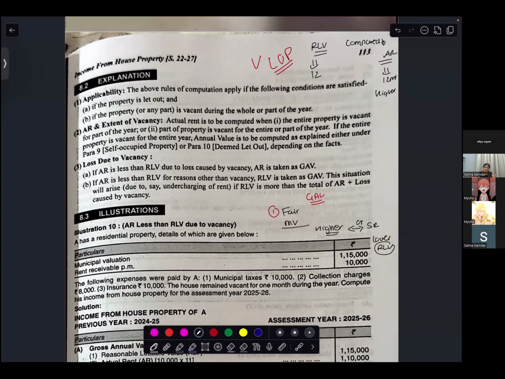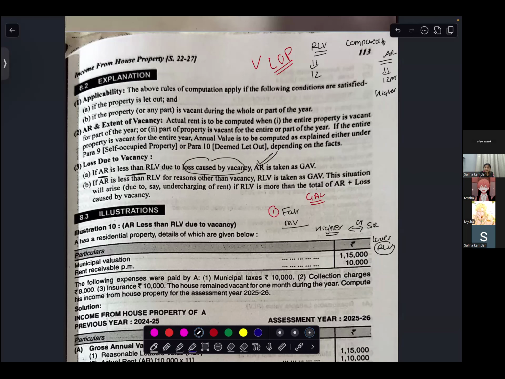It becomes a vacant and let out property, partly vacant and partly let out. In this case, I have loss due to vacancy. So if your actual rent that you have received is less than the reasonable letting value because of loss of vacancy, in this case, you will take your actual rent as your GAV.